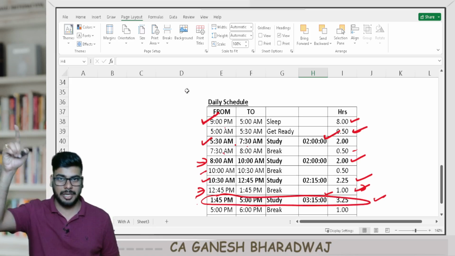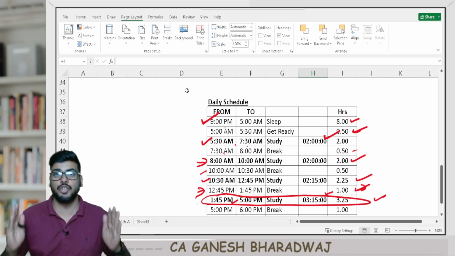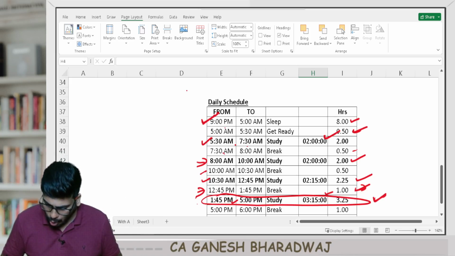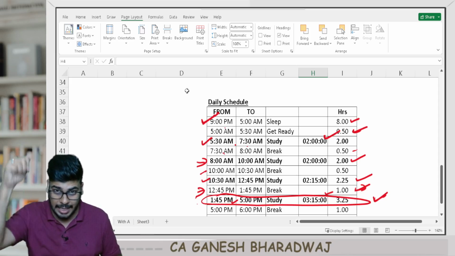So in the month of May, or whenever your exam is, this is the time at which you're going to write. You should be at the peak of your productivity. Make it a habit that you are able to sit continuously for 3 hours and 15 minutes exactly at this time.